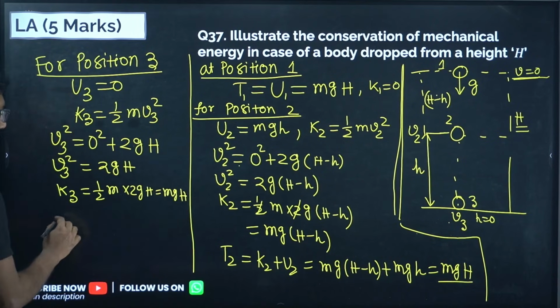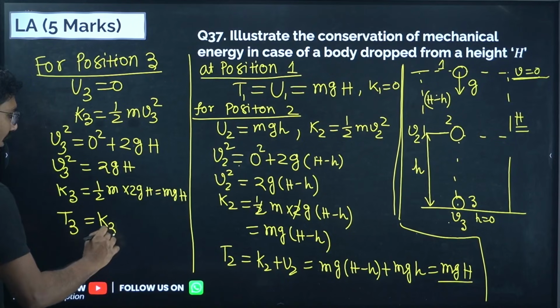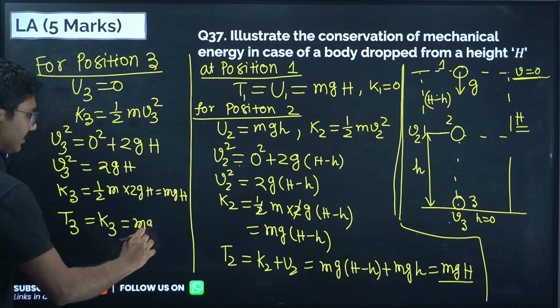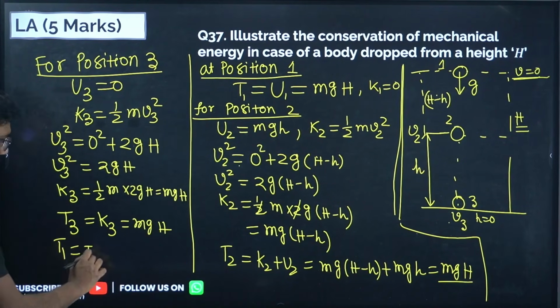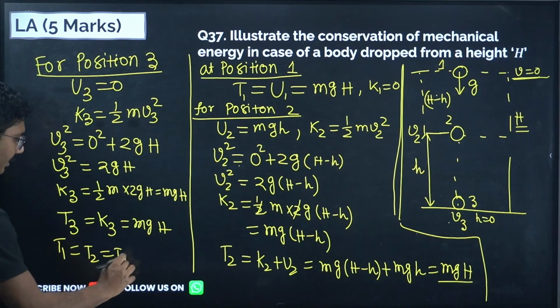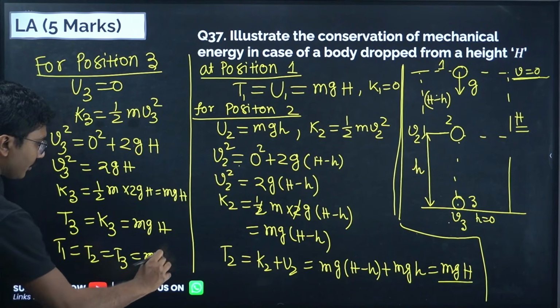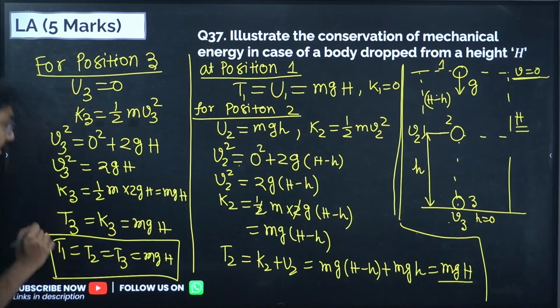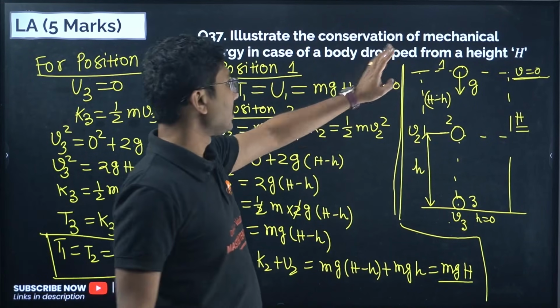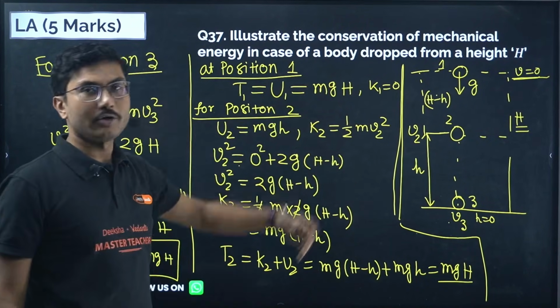So what is the total energy? Total energy T3 equals K3, and that equals mgH. So we see that T1 equals T2 equals T3 equals mgH. So the total energy of a falling object is constant. Energy is conserved for a body dropped from a height.